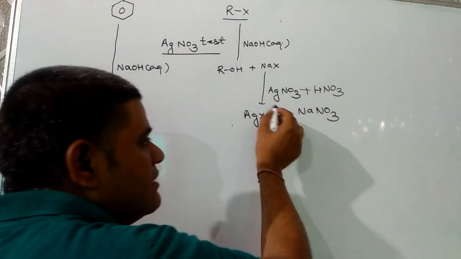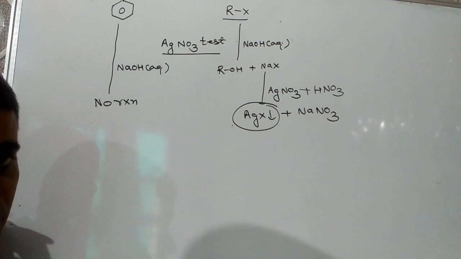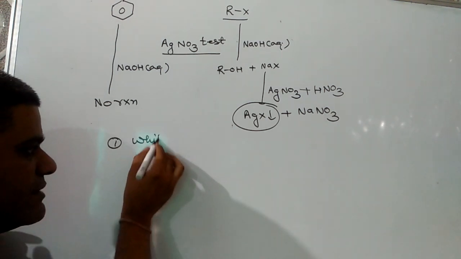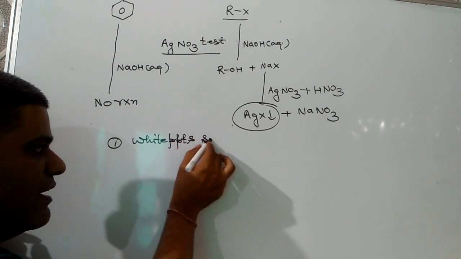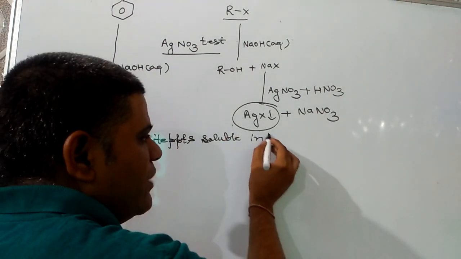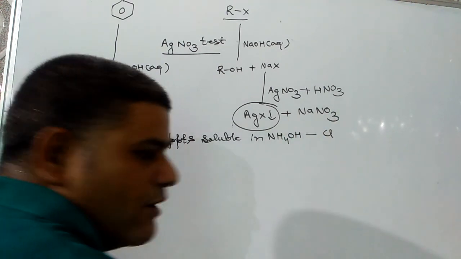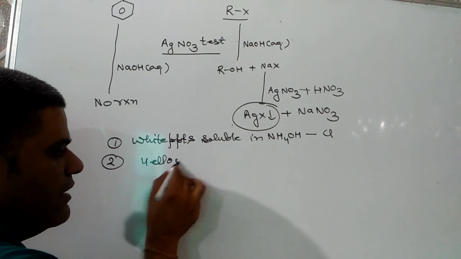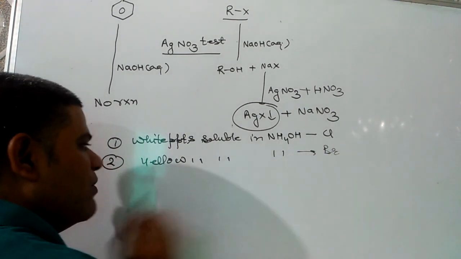Even by seeing the nature of the silver halide formed, we can predict the nature of the halogen too. First case may be a white precipitate soluble in ammonium hydroxide, then the halogen will be chlorine. Yellow precipitate soluble in ammonium hydroxide, then the halogen might be bromine.